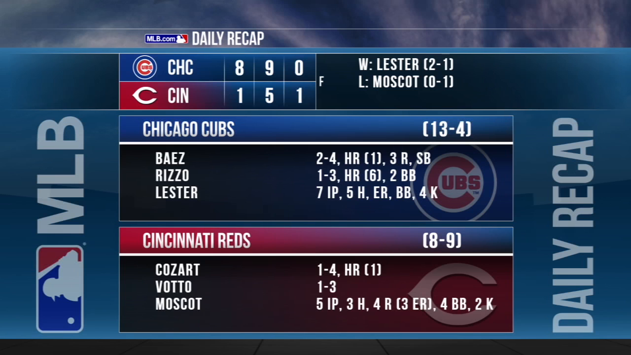They win it 8-1, their fourth win in 5 games. The Reds drop to 0-5 against the Cubs this season. Jon Lester remains undefeated in 6 career starts against the Reds. He turns in 7 innings of 1-run ball. John Lackey starts for the Cubs on Saturday. He takes on Dan Straily.